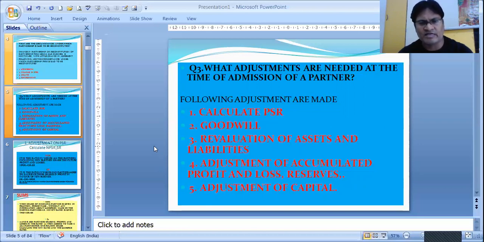Again, I recapitulate. Calculating PSR, profit sharing ratios will change. The agreement, the ratios among the partners, when a new partner agrees to come, will change. Goodwill, new partner has come, so he may have to bring some amount for the goodwill, not only for the capital. Then revaluation of assets and liabilities needs to be done. Adjustments of accumulated profits and losses and reserves need to be done, and adjustment of capital needs to be done.